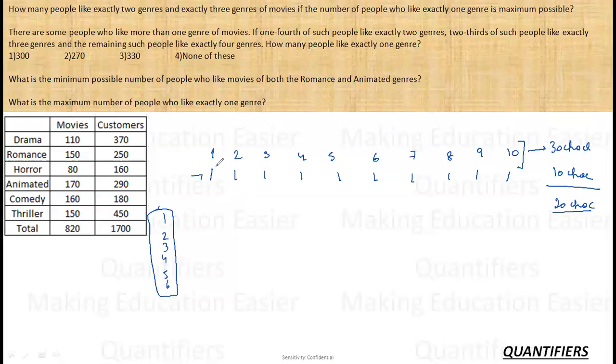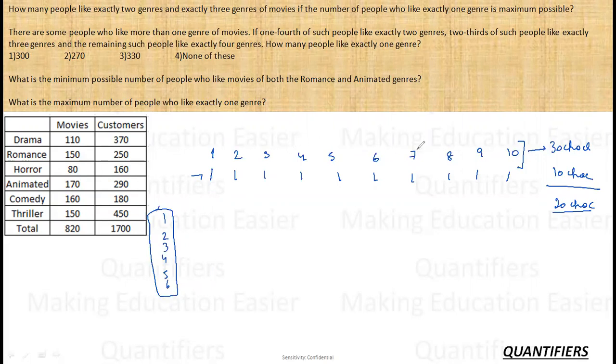Which means the person who already has 1 chocolate can take 5 more, can take 4 more, can take 3 more, can take 2 more, can take 1 more. Okay? If I am giving 1 chocolate more, he will have 2 chocolates. If I am giving 2 chocolates more, he will have 3 chocolates and so on. Now you tell me, using some common sense, how many chocolates should I distribute to the people so as to make the people having one chocolate maximum.